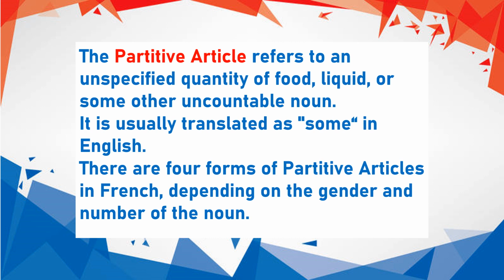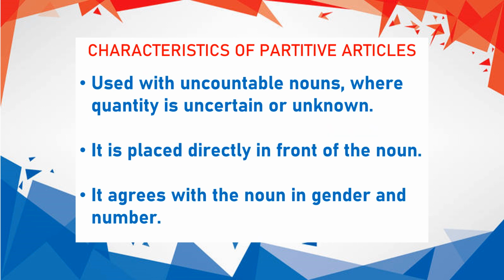So there are 4 forms of partitive articles that we'll do today. The combination of the article de with the different forms of definite articles, depending on the gender and the number of the noun. It is used when the noun is uncountable or we are unsure of the quantity, or the quantity is unknown to us. Secondly, it is placed directly before the noun, directly in front of the noun. And thirdly, it agrees with the noun in gender and number. So the combination that we'll use depends on the gender and the number of the noun.